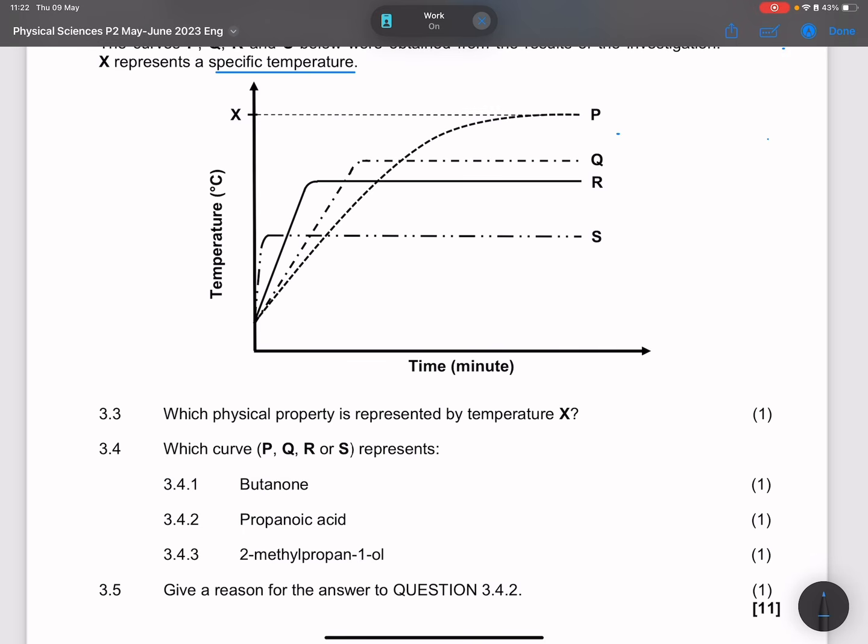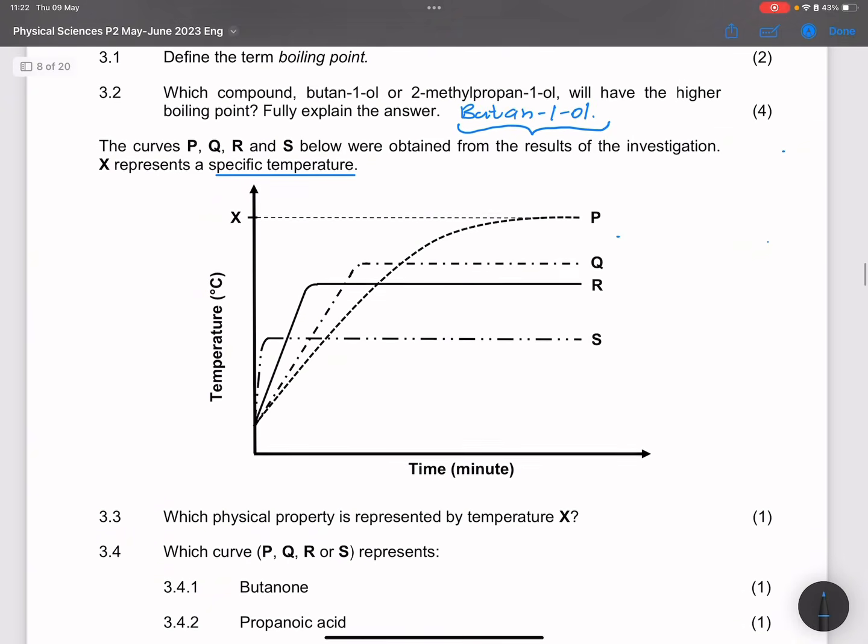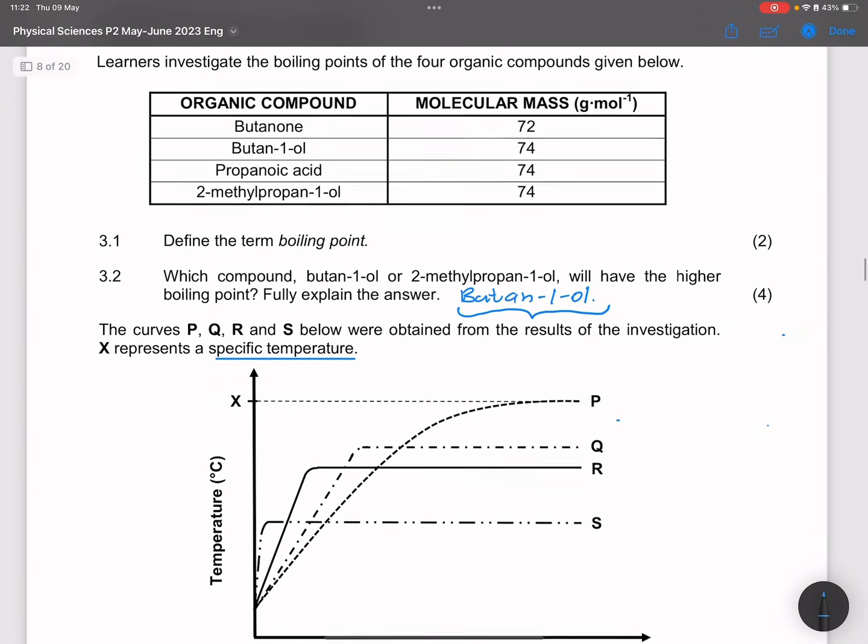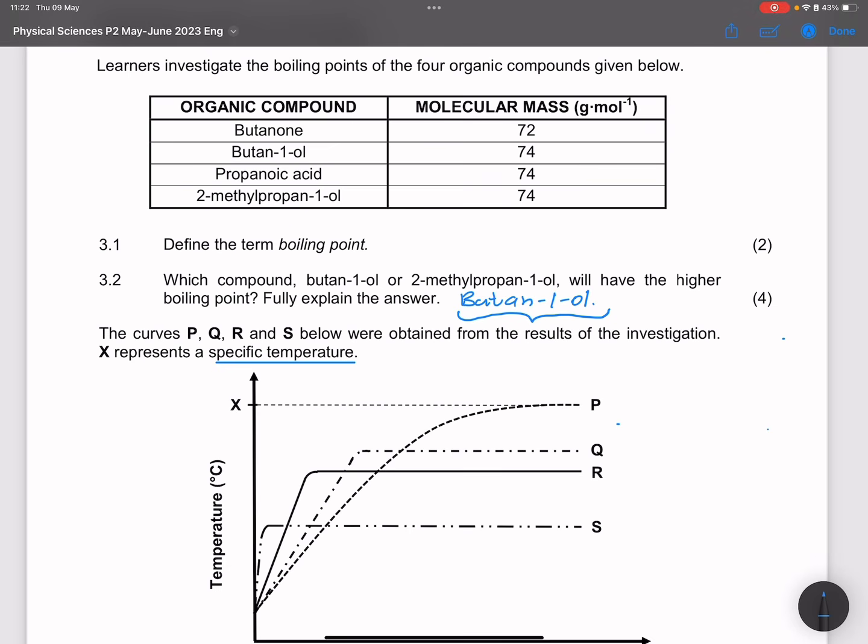The next question, they say, which curve, P, Q, R, or S, represents which compound? As I said, we should have actually just found out who's who in the zoo. If we go back there, I want you to note which one has the highest boiling point in this particular mix. Definitely propanoic acid would have the highest, so I would say P is going to be propanoic acid. Please, it doesn't mean that P stands for propanoic. It just is a letter.